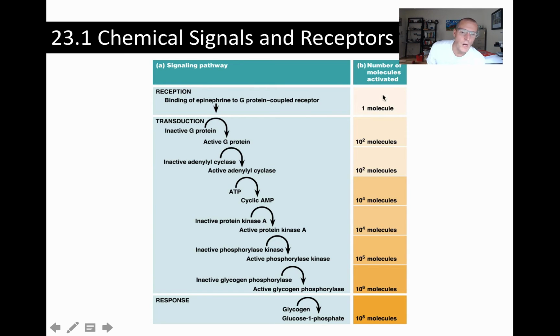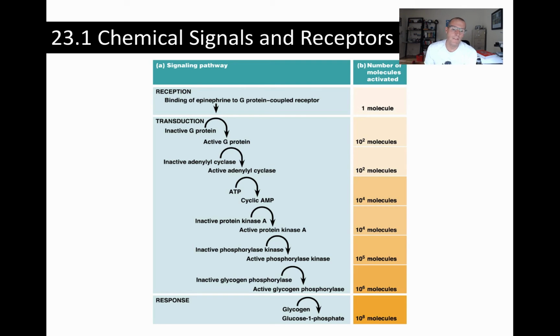So you can see that we go from one molecule to 10 to the 8 molecules of glucose 1-phosphate being produced. And this can happen very, very quickly. And so the speed of this response is partly due to the size of these second messengers, like ATP being converted to cyclic AMP. So cyclic AMP is small and it's diffusible. And so because of its size, it's going to diffuse very, very rapidly.